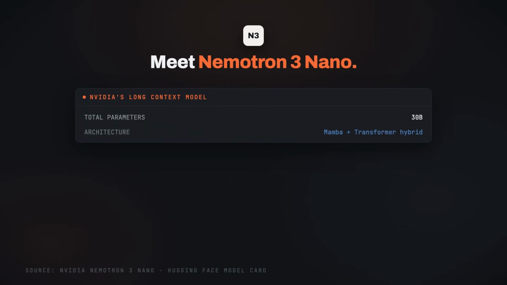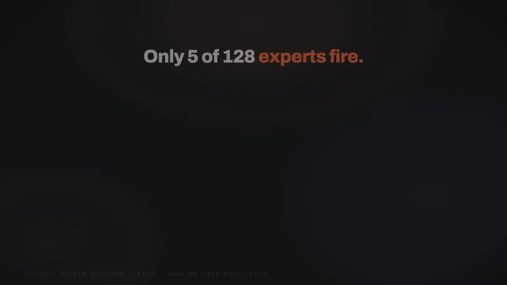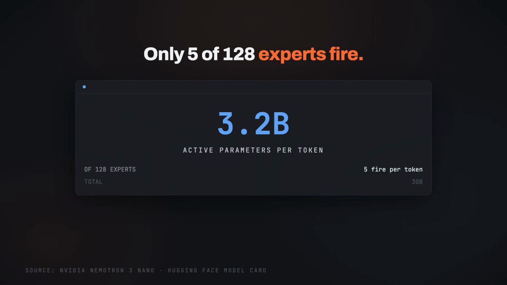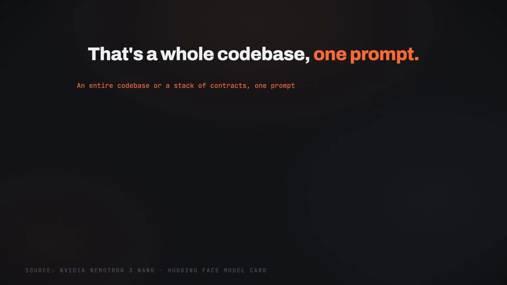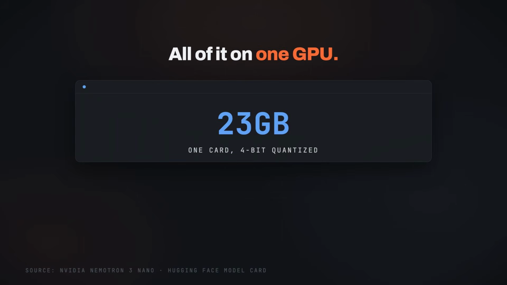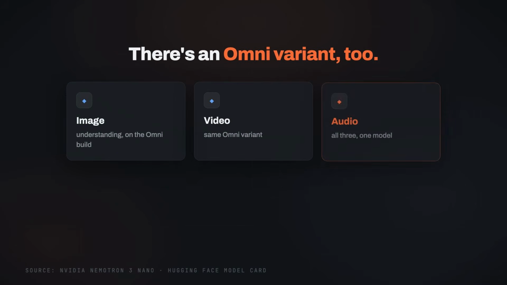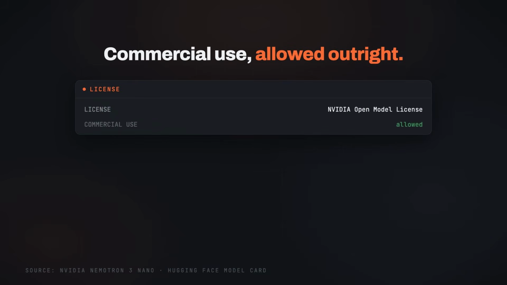Nvidia's Nemotron 3 Nano is the clearest proof that deployment profile beats parameter count. 30 billion parameters total, but a hybrid Mamba and transformer design with 128 experts, of which 5 fire per token, so only about 3.2 billion parameters are active. The headline feature is context, up to 1 million tokens. That is an entire code base or a stack of contracts in one prompt on one 24 GB card at 4-bit quantization. There is also an Omni variant that adds image, video, and audio understanding. The license is NVIDIA's open model license and commercial use is allowed.